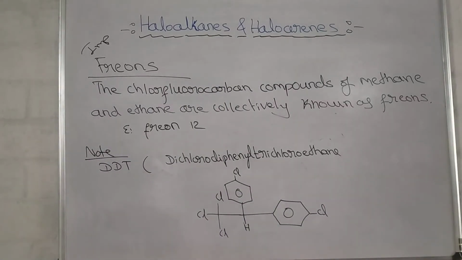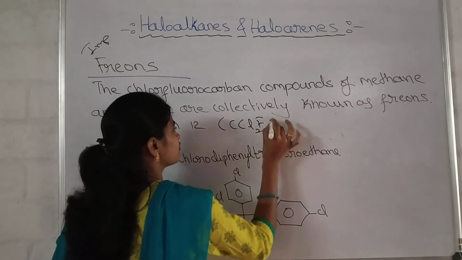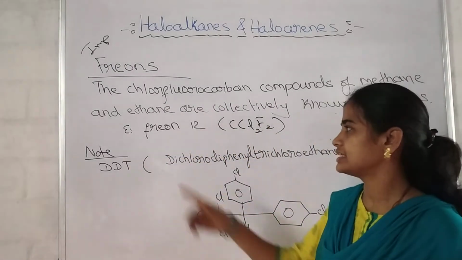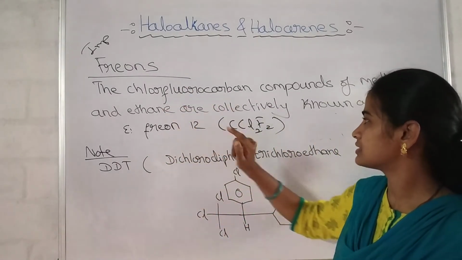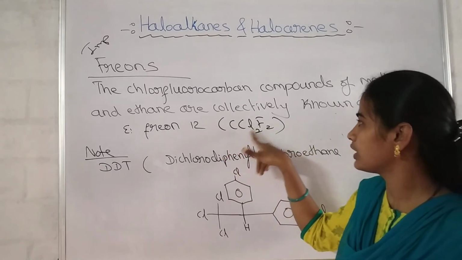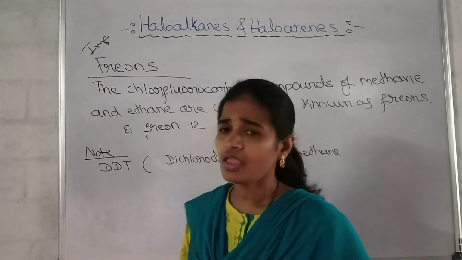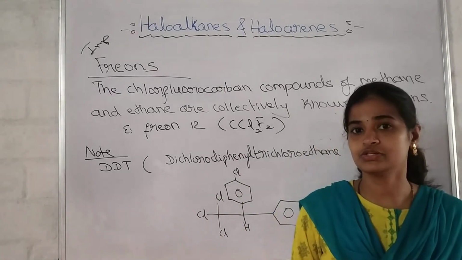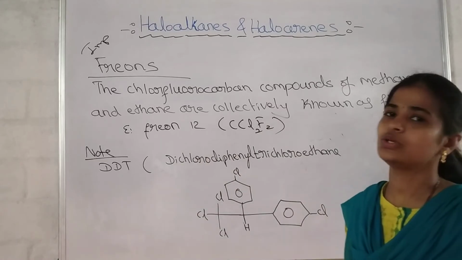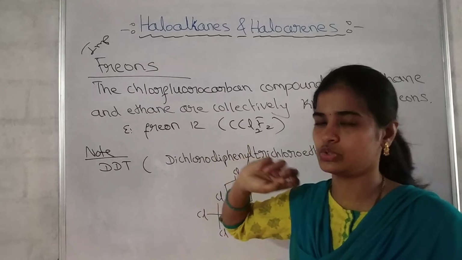Okay, freon 12, CCl2F2. Freon 12 is one of the industrially used examples of freons. The formula of this is CCl2F2, so chlorine and fluorine both are there. So such compounds are known as freons. Freons are quite stable, non-reactive, and not much poisonous gases. Got it? And they are widely used in the industry. Freons, the definition you should know.